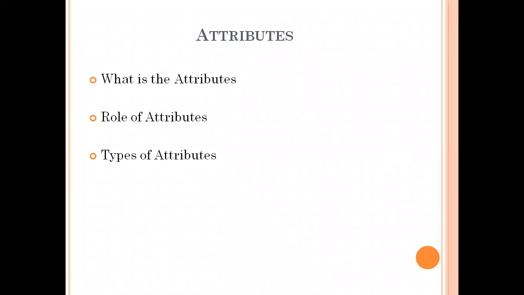Next is the attributes. What are attributes? This is again one of the important features. Regarding attributes, we will first understand what is meant by attributes, then the role of the attributes, and the types of the attributes.